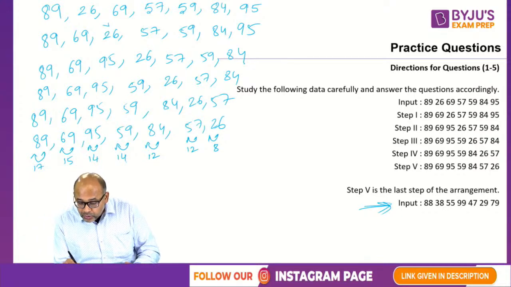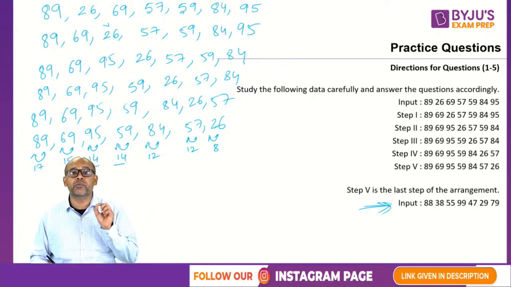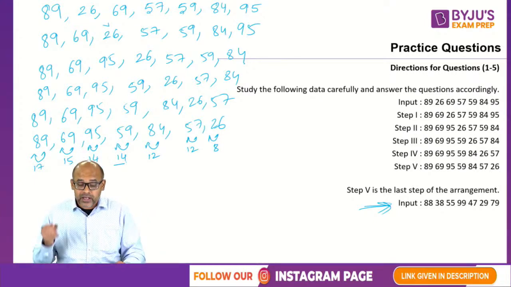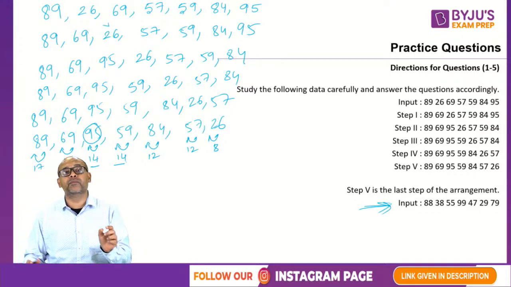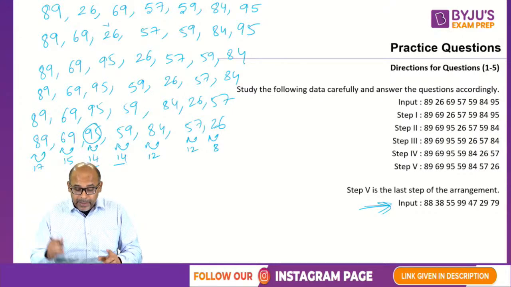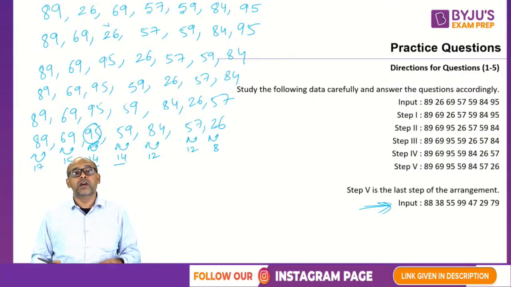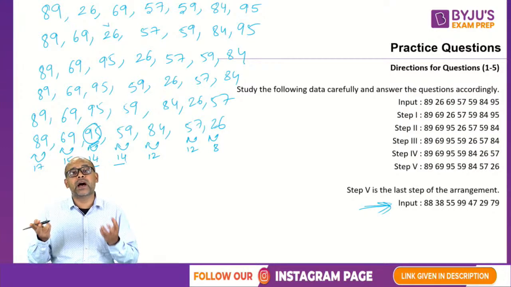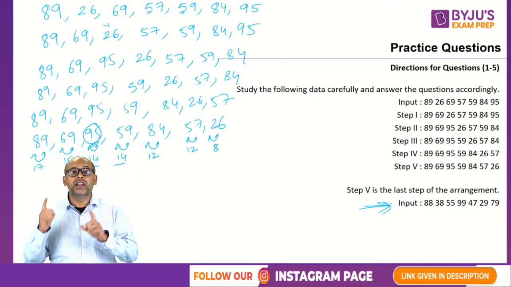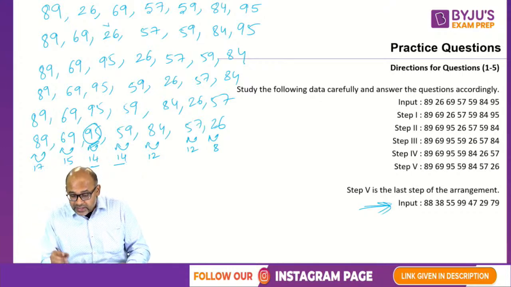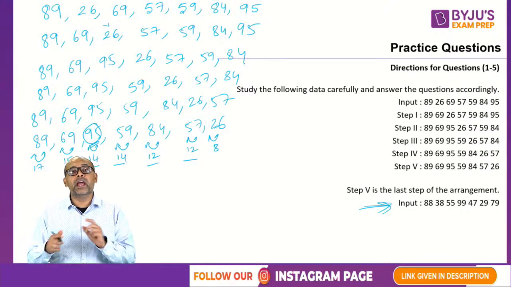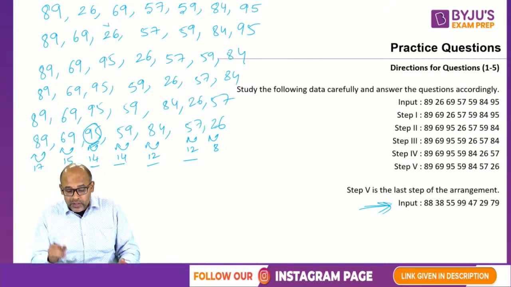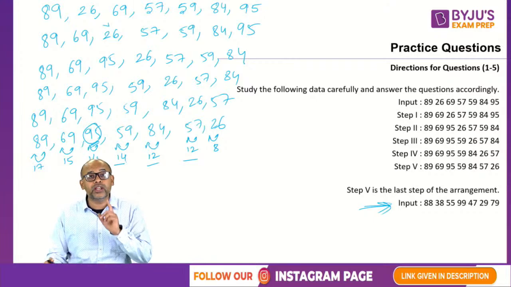Also, when there are two numbers with the same sum of digits, then the numerically higher term comes first. Remember 59 and 95, both total is 14, but 95 is coming first, which means if two numbers have the same sum, then the larger number should come first. The same thing is happening here also. 84 and 57. 8 plus 4 is 12, 5 plus 7 is 12. So 84 is coming first. So what are they doing in this?